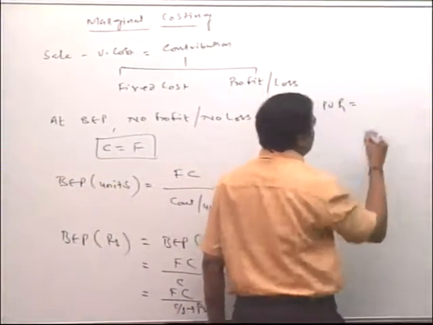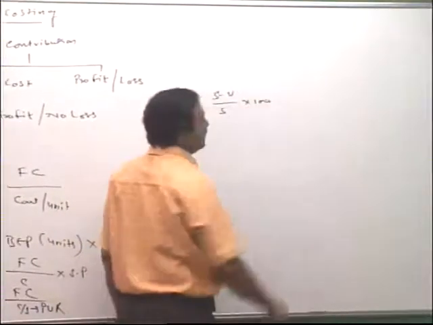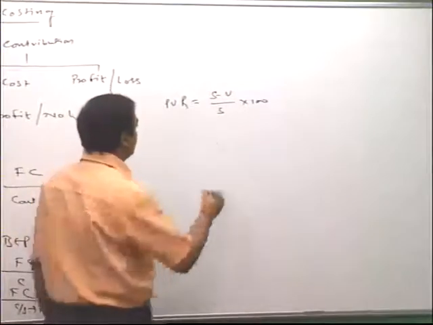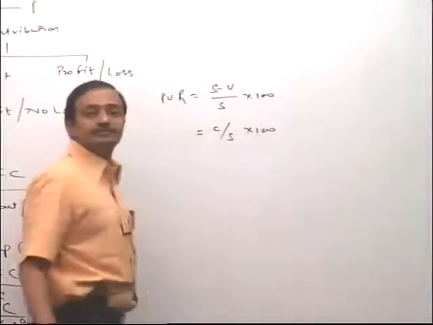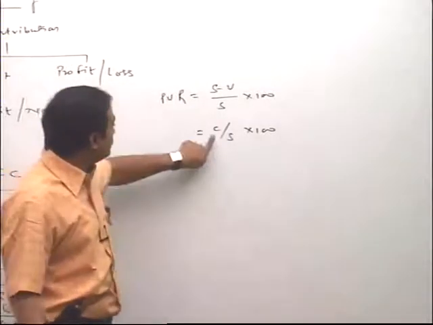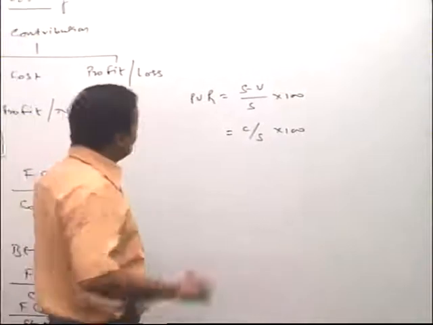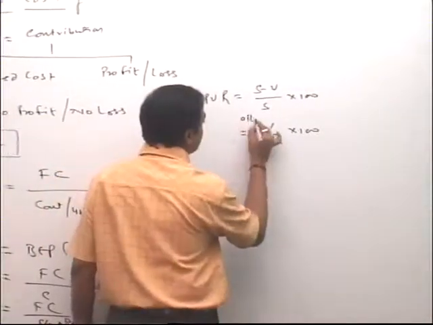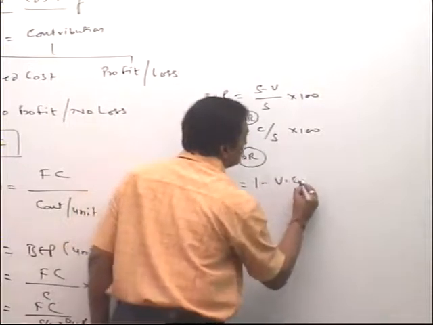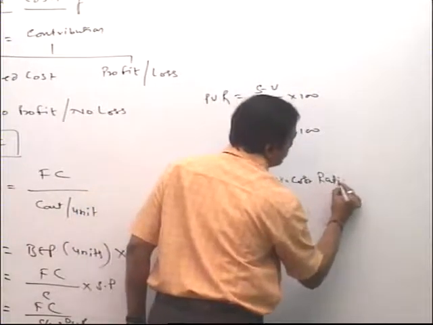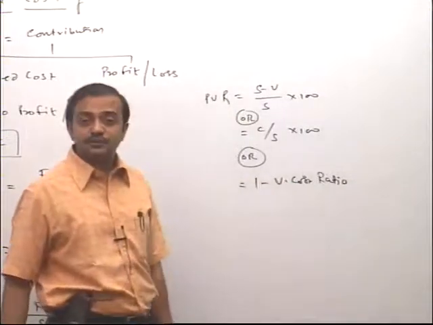Profit volume ratio is equal to sales minus variable cost divided by sales, or you can say contribution upon sales. Obviously, contribution per unit and sales price per unit, multiplied by 100, or you can say 1 minus variable cost ratio.